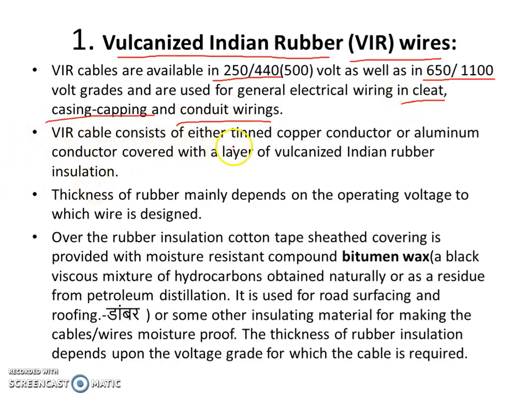VIR cable consists of either a tinned copper conductor or an aluminum conductor. If the copper conductor is there, tinning should be done. If an aluminum conductor is there, no need to tin it. The thickness of the rubber mainly depends on the operating voltage for which it is designed. The higher the operating voltage, the more the thickness of the rubber insulation.